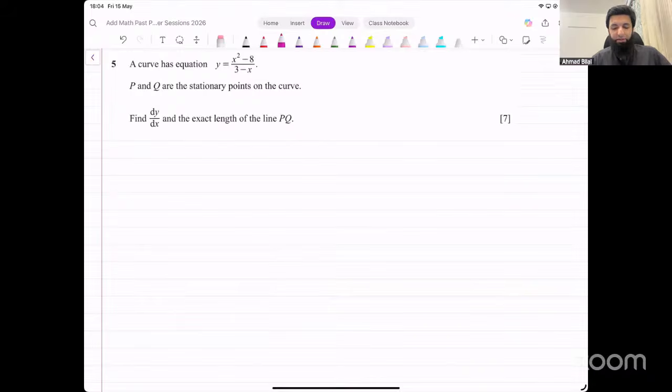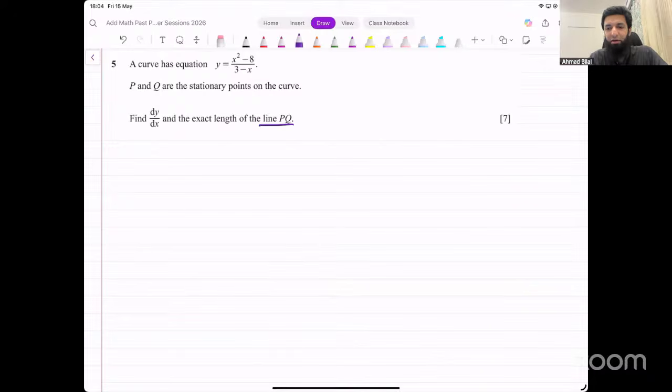A curve has this equation. P and Q are the stationary points on the curve. Find dy over dx and the exact length of the line PQ. Okay. So to find the length of the line PQ, we can use the distance formula. But for that, we need the points P and Q. P and Q are the stationary points.